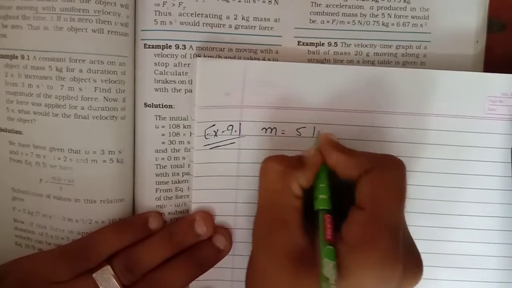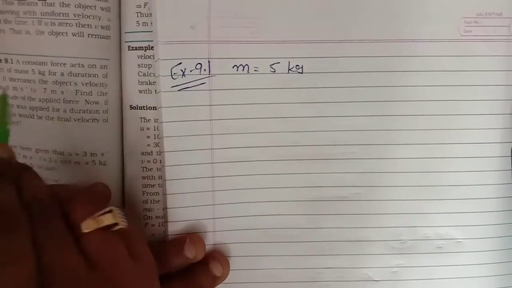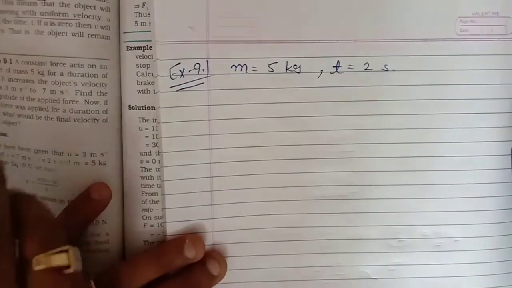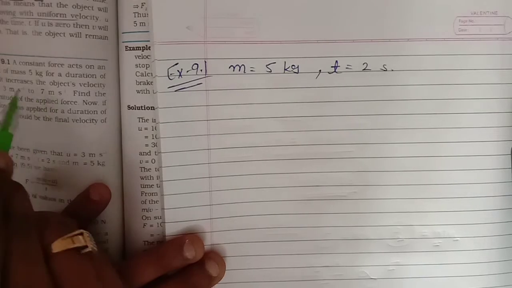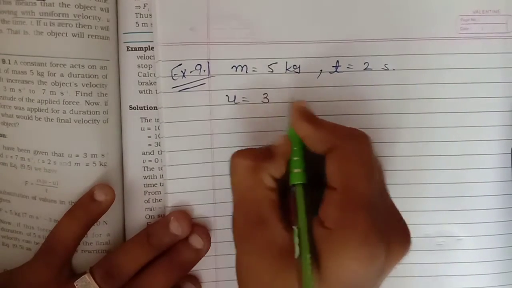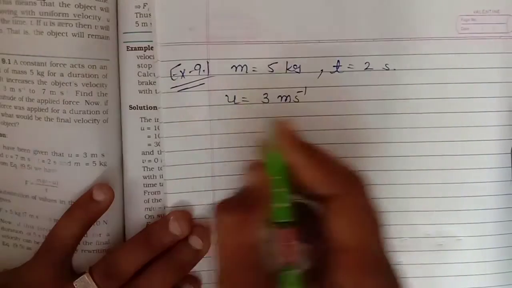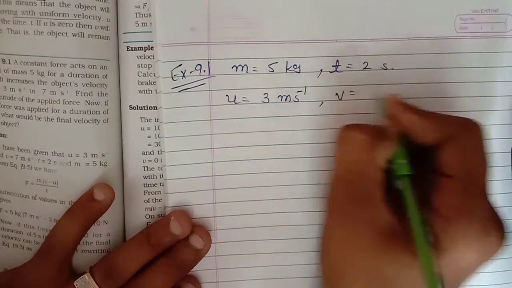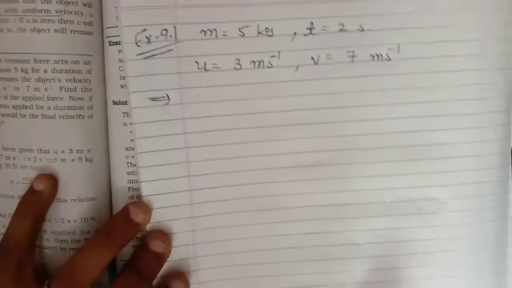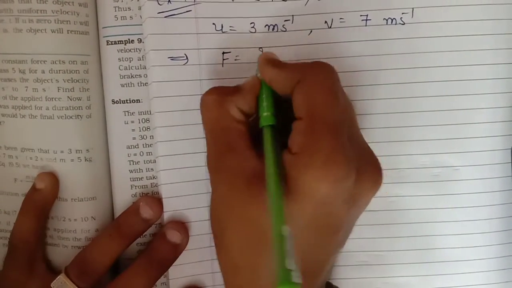M is equal to what? 5 kg. For a duration of 2 seconds, t is equal to 2 seconds. It increased the object's velocity from 3 seconds. It means your initial velocity is what? 3 meter per second, and final velocity is what? 7 meter per second. What you have to find? Find the magnitude of the force. It means F.